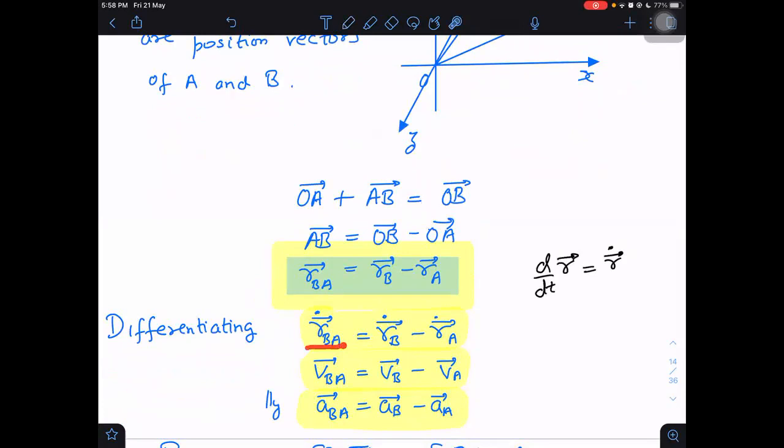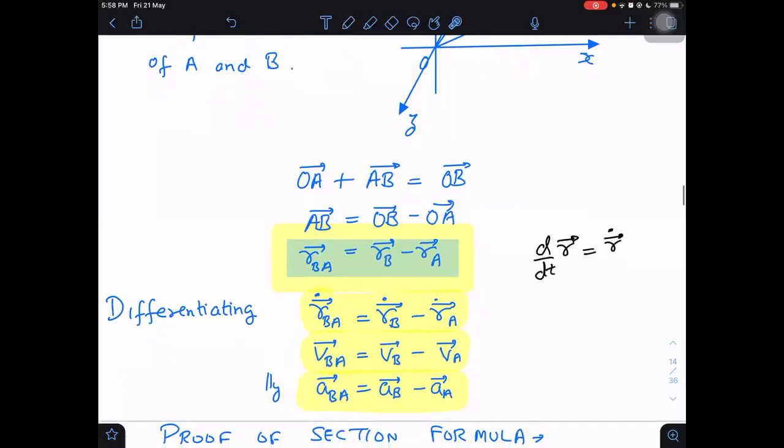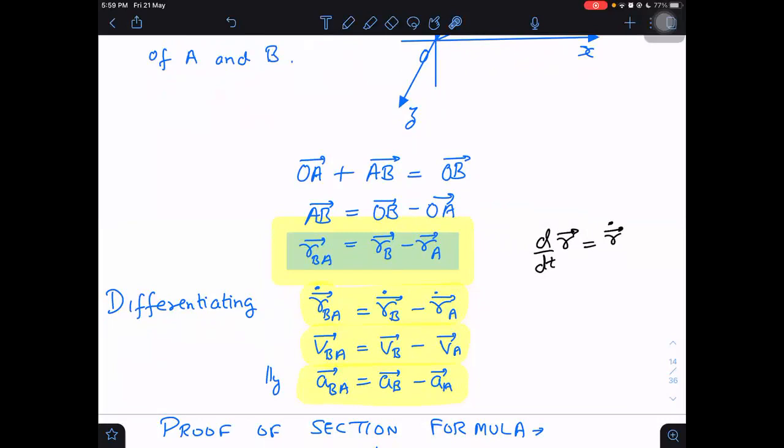So r dot BA is equal to rB dot minus rA dot. What will rBA dot mean? It means velocity. Rate of change of position is also called velocity. So it will be velocity of B with respect to A, and that will be equal to velocity of B minus velocity of A. Similarly, what will be the acceleration of B with respect to A? Same formula: acceleration of B minus acceleration of A. What will be the displacement of B with respect to A? Same formula again, sB minus sA.